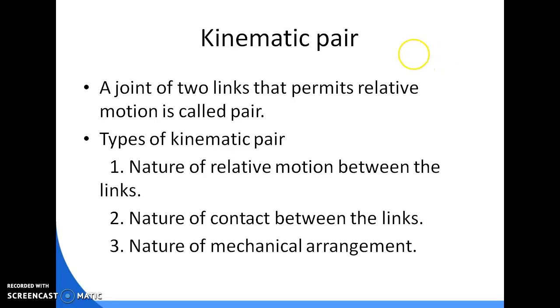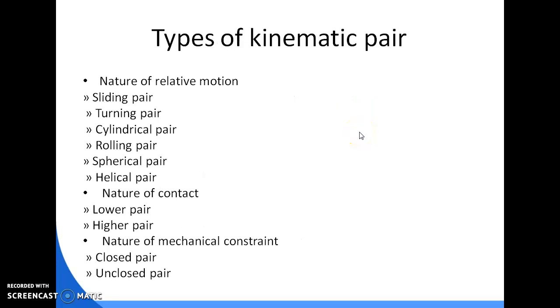According to the nature of relative motion, we have different types of kinematic pair like sliding pair, turning pair, cylindrical pair, rolling pair, spherical pair, helical pair, etc. According to the nature of contact, we have two types, lower pair and higher pair. According to the nature of mechanical constraint, there are two types, closed pair and unclosed pair.